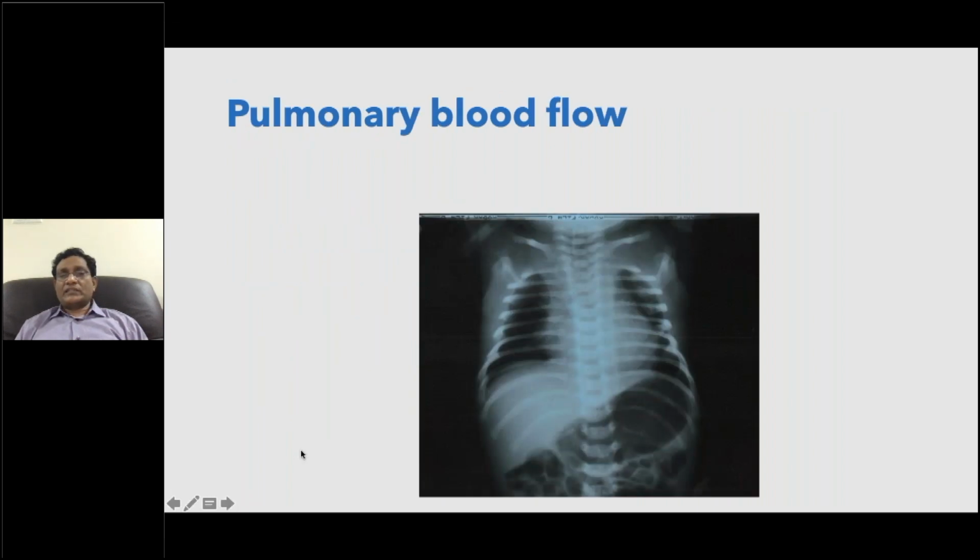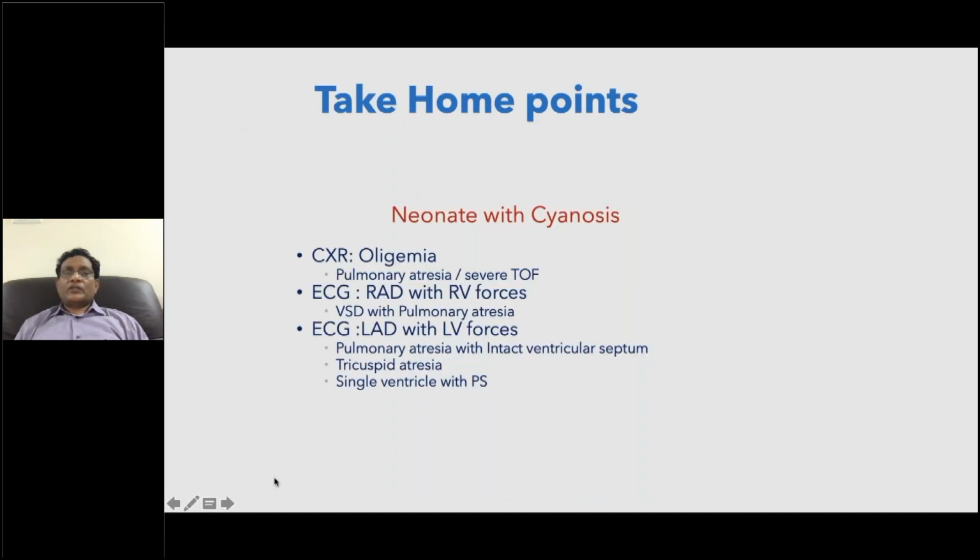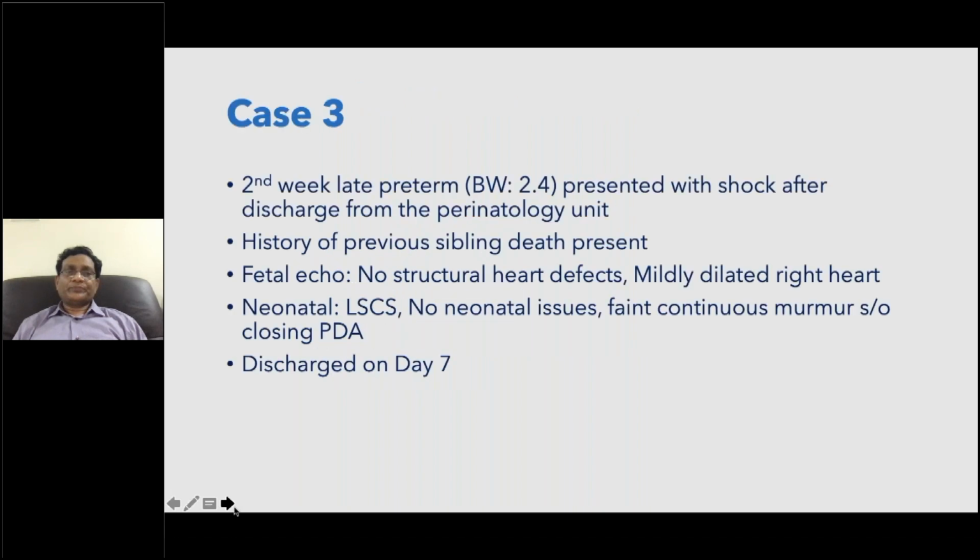So whenever you have this kind of scenario, you can see oligemia. Divide lung fields into three: lateral 1/3, middle 1/3, medial 1/3. If there is no vascularity here, it is suggestive of pulmonary atresia. So when you take ECG and X-ray, if there are right ventricular forces, right axis deviation, it suggests VSD pulmonary atresia. If there is a left axis deviation, left ventricular forces, it is suggestive of pulmonary atresia with intact septum, tricuspid atresia.